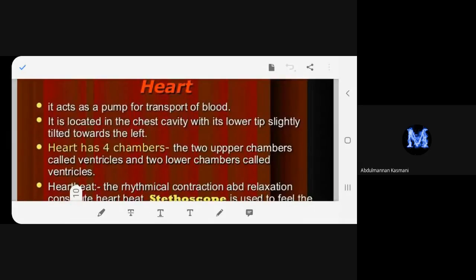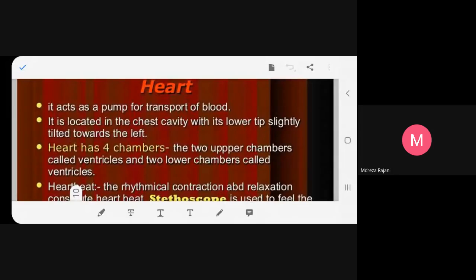Anyone else who wants to read it, beta? Can I read? Yes, sure. The heart acts as a pump for transport of blood. It is located in the chest cavity with its lower tip slightly tilted towards the left. Tilted towards the left.